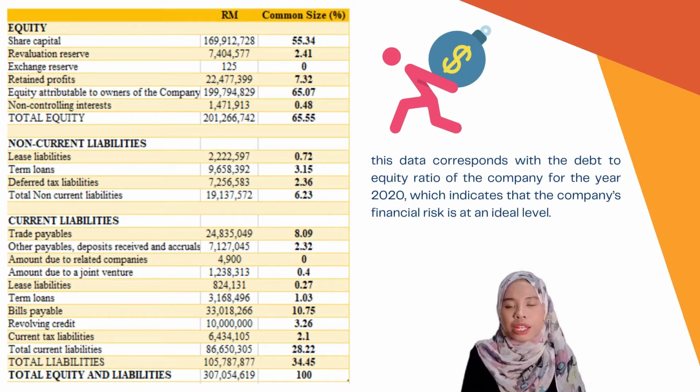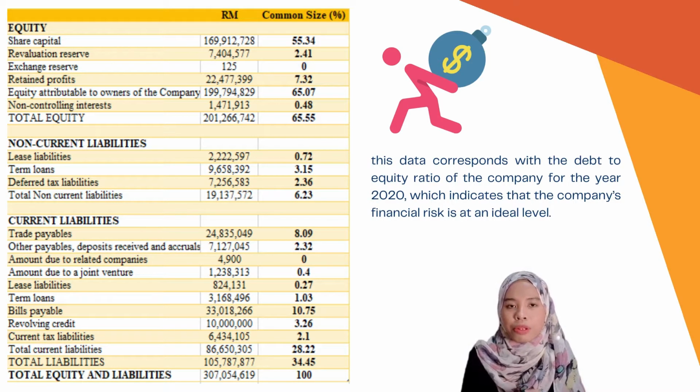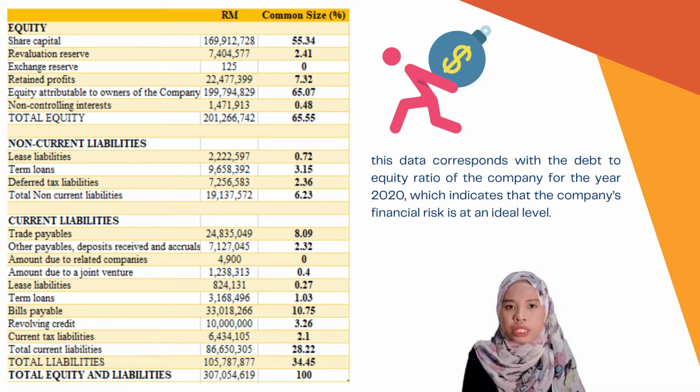Next, analyzing the equity and the liability of the company. The total portion of the equity of the company is 65.55%, with the remaining 34.45% in liability. So this data corresponds with the debt to equity ratio of the company for the year 2020, which indicates that the company's financial risk is at an ideal level.